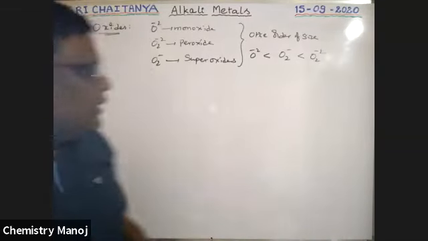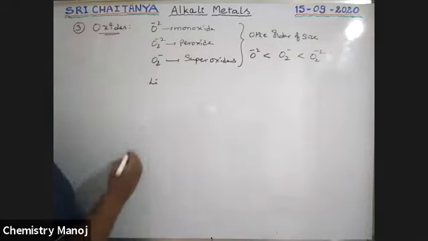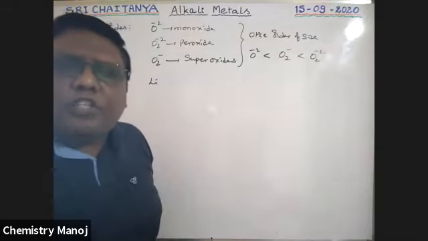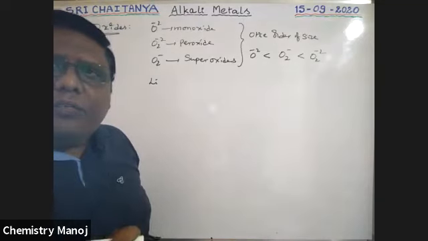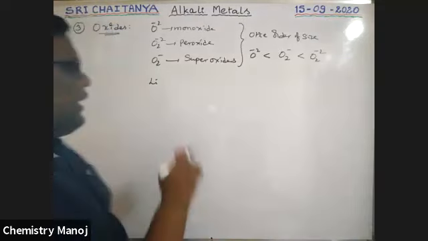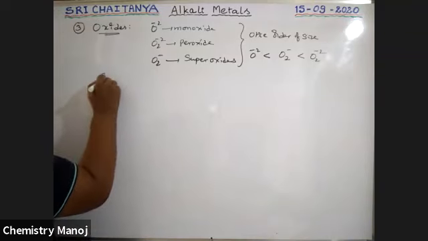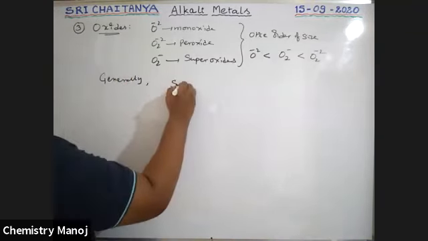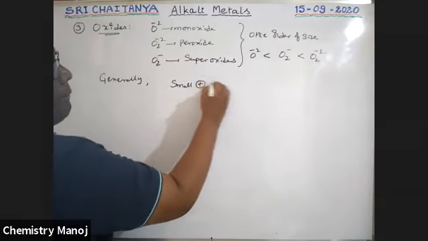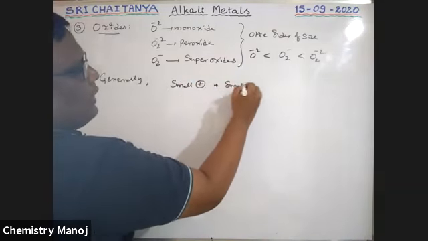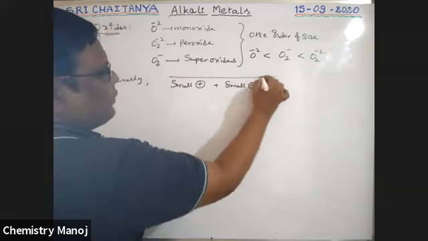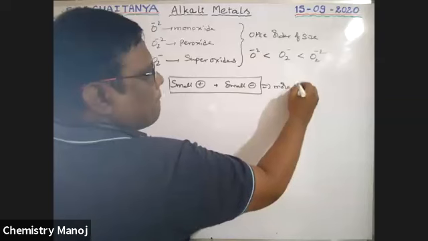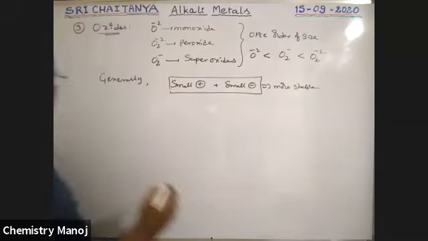See, boys, lithium. In our alkali metals, which is the smallest element? No doubt that should be lithium. So generally, which type of compounds are more stable? See here. Small cation plus small anion, this combination is more stable.